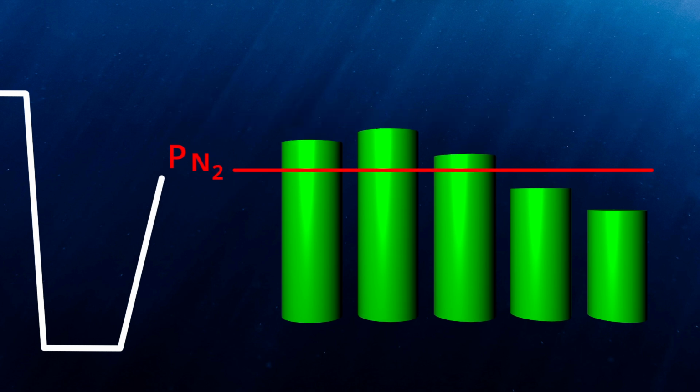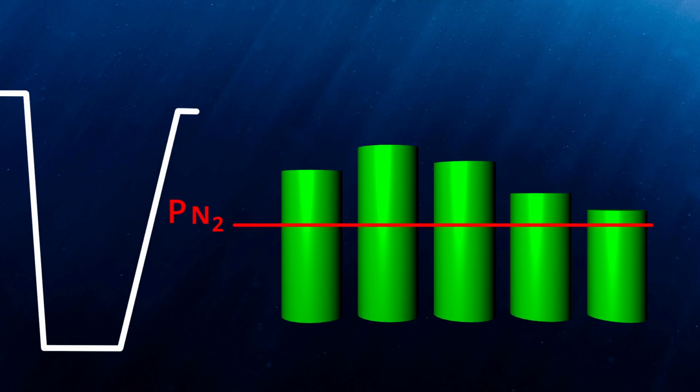When you ascend, the process reverses. As the pressure decreases, the nitrogen pressure in the air you breathe also drops, but the nitrogen pressure in your tissues doesn't have time to adjust immediately. At that point, the nitrogen pressure inside the compartments becomes higher than the nitrogen pressure you are breathing in. The compartments are then supersaturated.